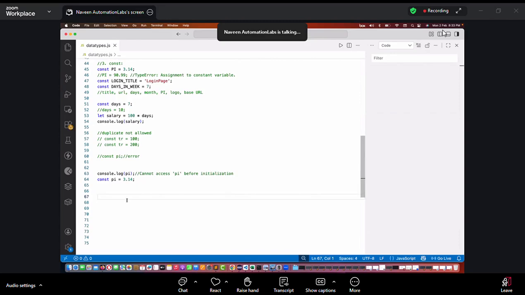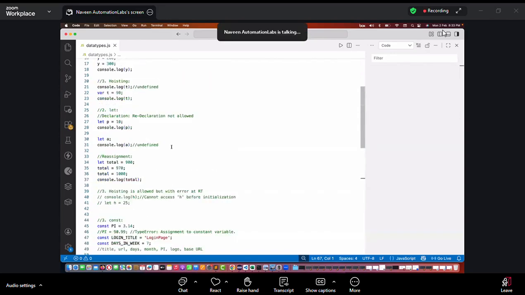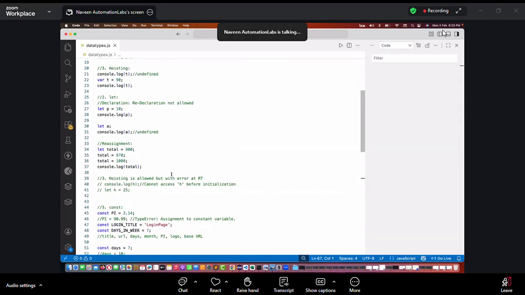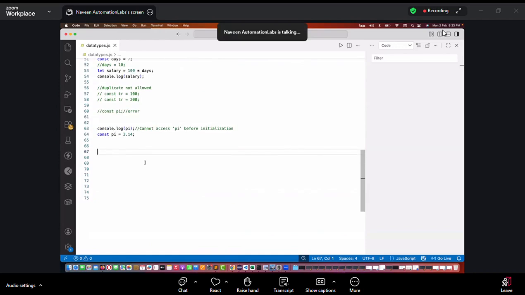Hoisting is the feature of var. That's why people started using let because of the unnecessary complexity with var. If you remember, around 7, 8 years back, if you have seen JavaScript, people used to hate this particular concept with var. That time let was not there. Sometimes people had to be very careful about when to declare var, what if some duplicate variables were assigned or declared or hoisting is written. In that case, we used to be very careful while writing the code. But now because of let, it's easy to maintain the code here.